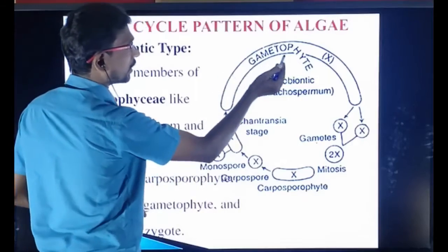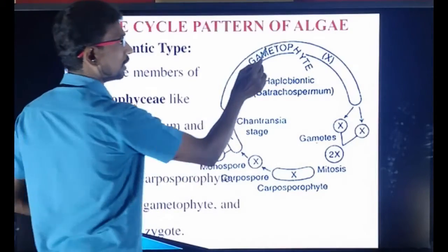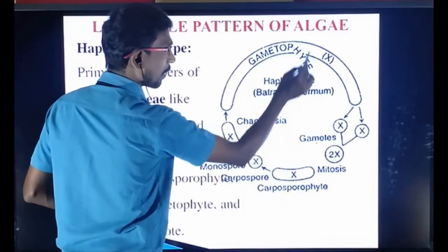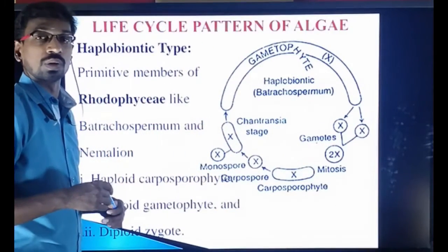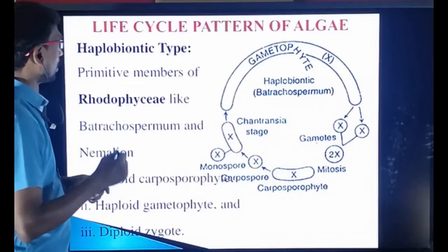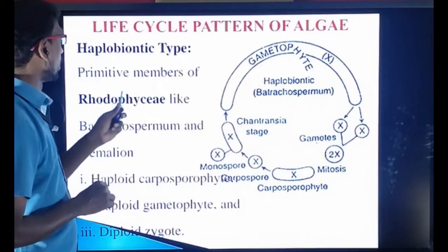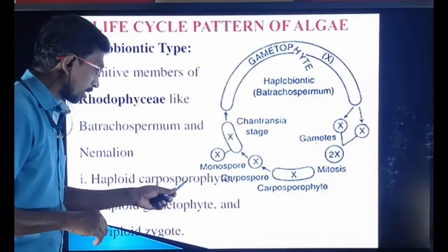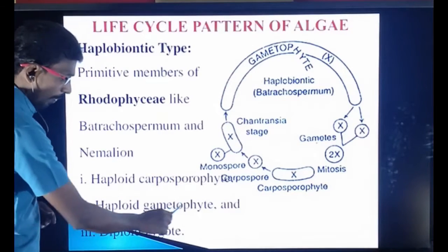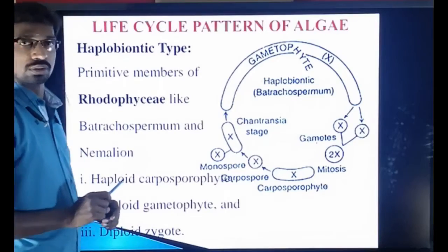This carpospore again is restored to the gametophyte. The diploid zygote, what is it? Sporophyte. So in haplobiontic, the primitive members are Rhodophyceae, with the haploid carposporophyte, haploid gametophyte, and diploid zygote.